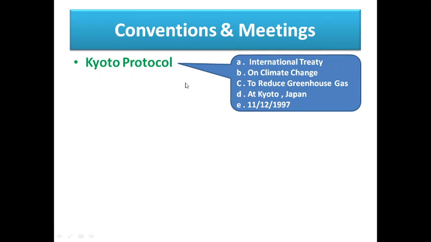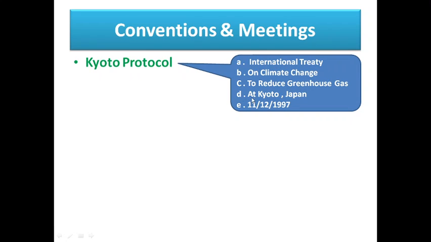So what does the Kyoto Protocol do? The Kyoto Protocol was formed to reduce greenhouse gases. Where was it formed? At Kyoto city, Japan.